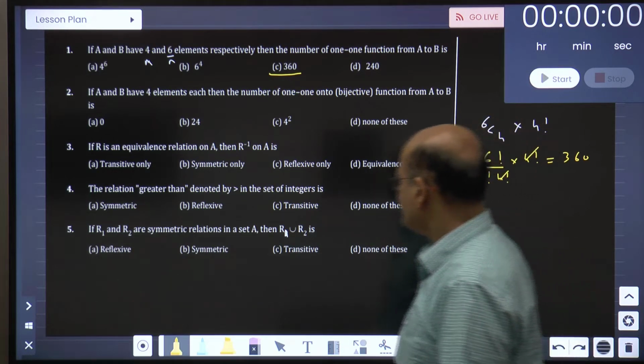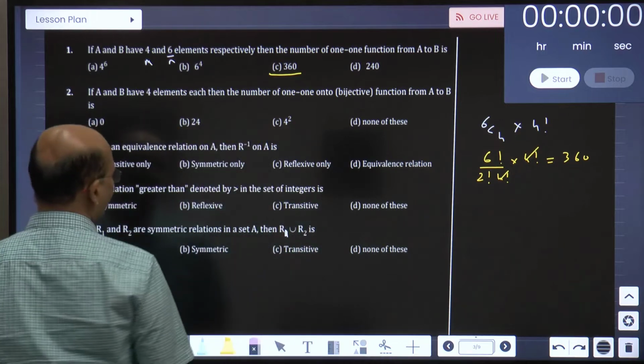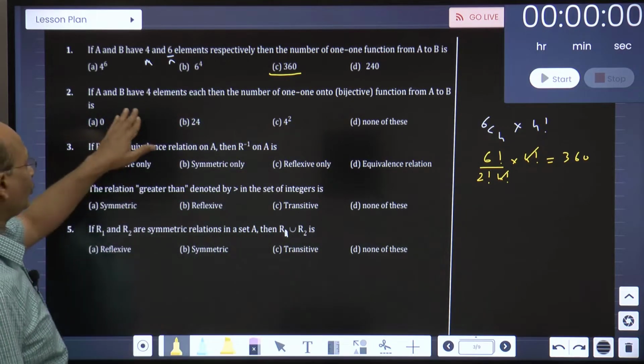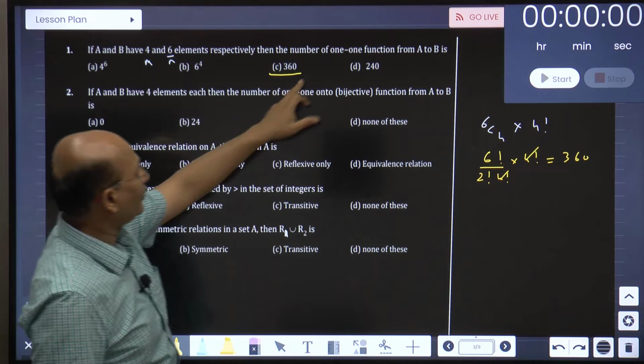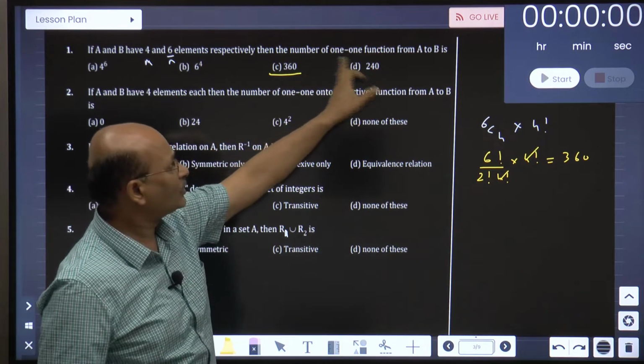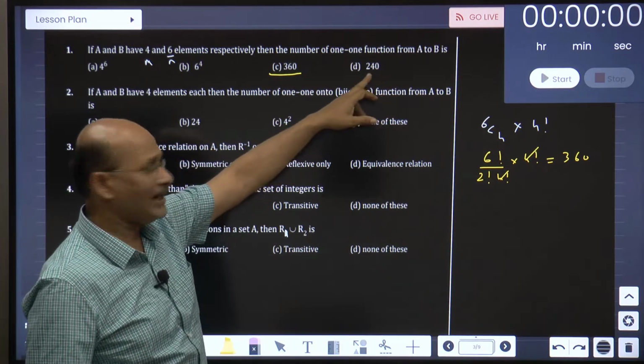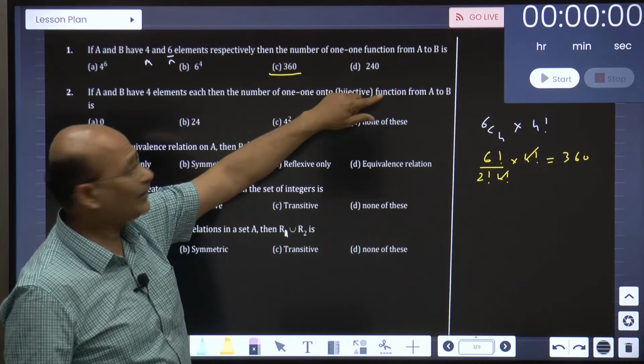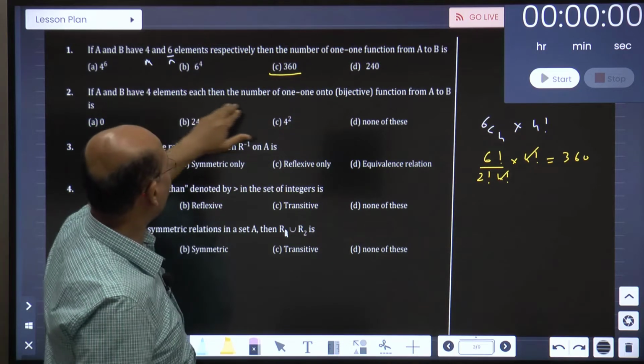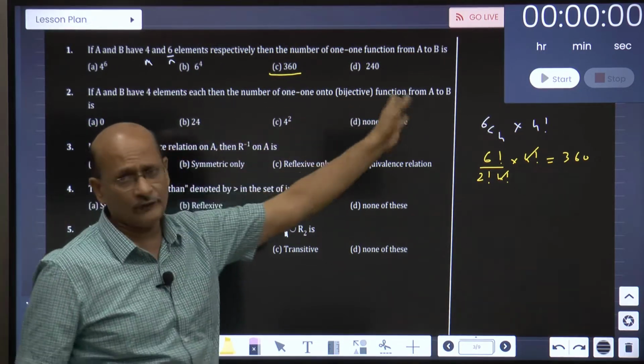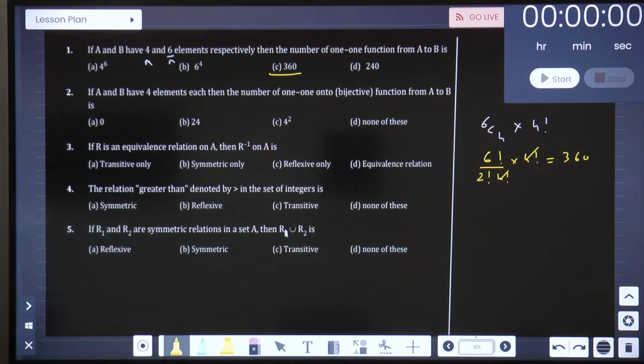The second question says, if A and B have 4 elements each, so m is 4, n is also 4. Now here it was only the number of 1-1 functions. The number of 1-1 functions is given as nCm into m factorial. Now with 4 elements, the number of onto functions from A to B: I had given this in the notes also.